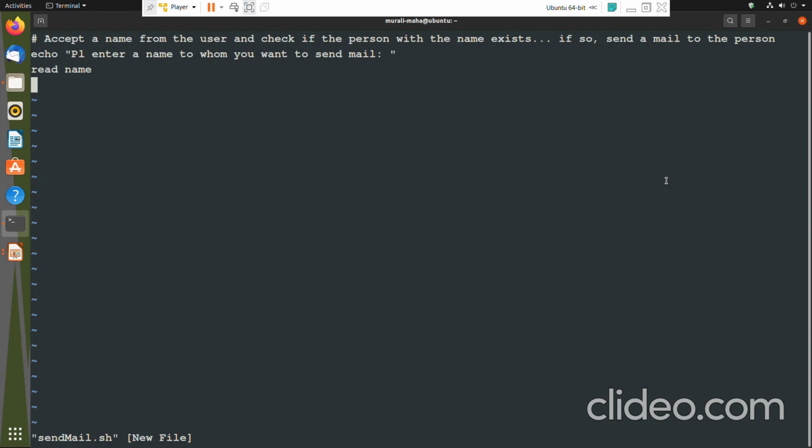Whichever user is there in the system, that username would be there in /etc/passwd. So you can grep for that user in /etc/passwd, and if that grep is successful, it means that user exists. Or there is one more way: id followed by the username. The id command would be successful if the user exists. For that purpose, let me just come out of the vi editor and show you. Escape, :wq.